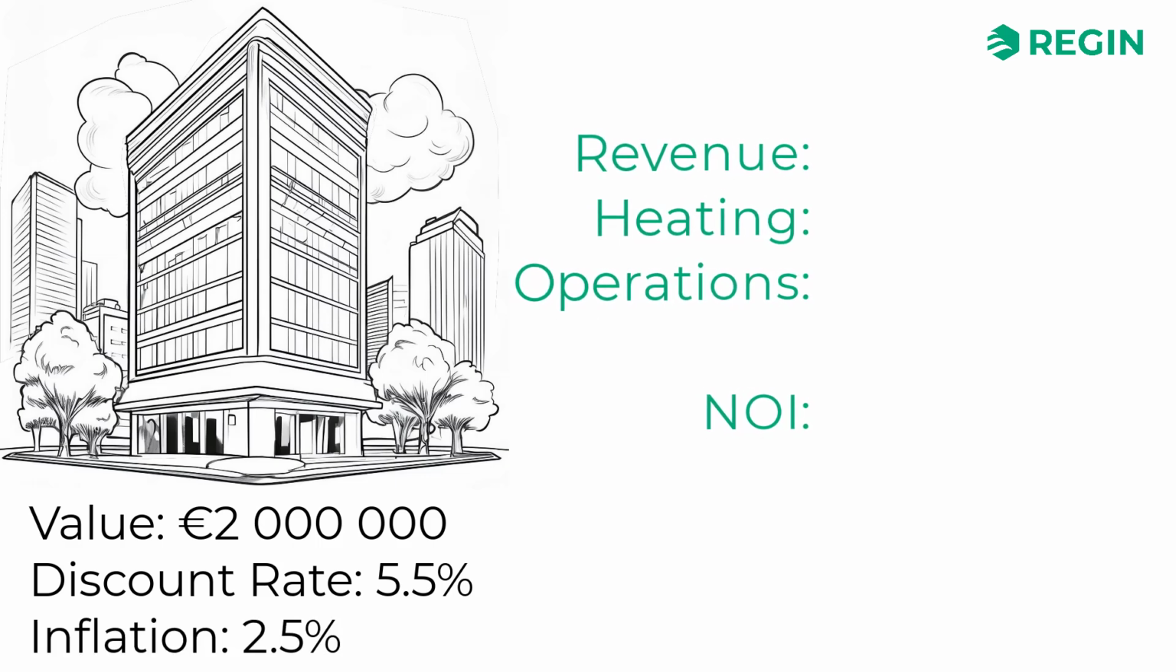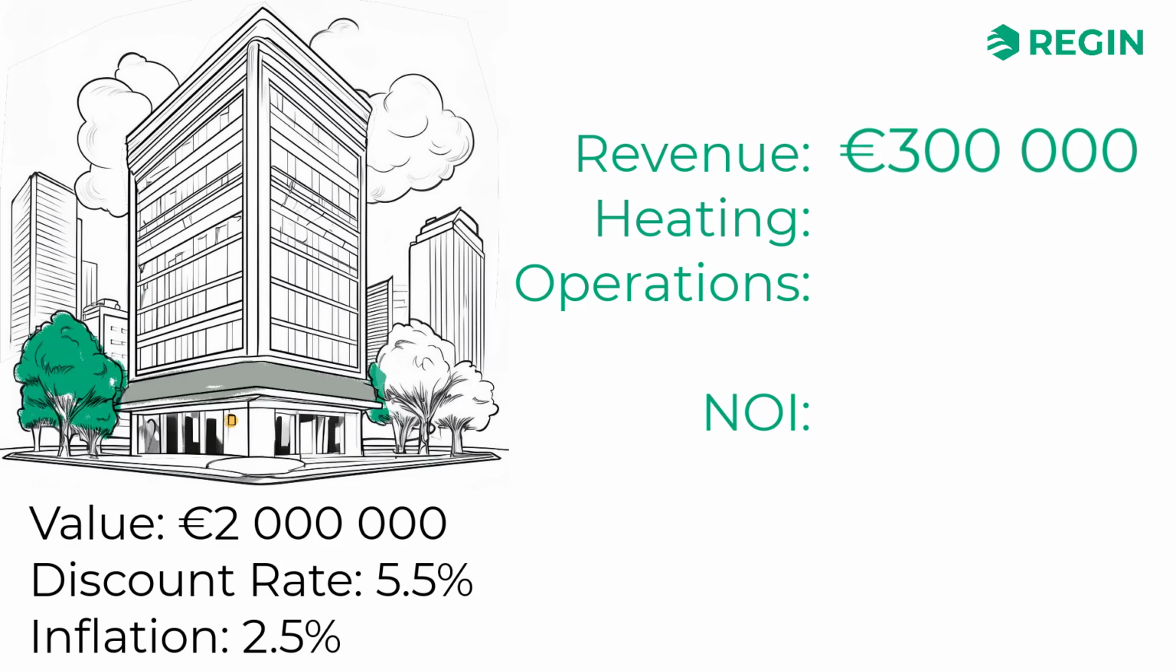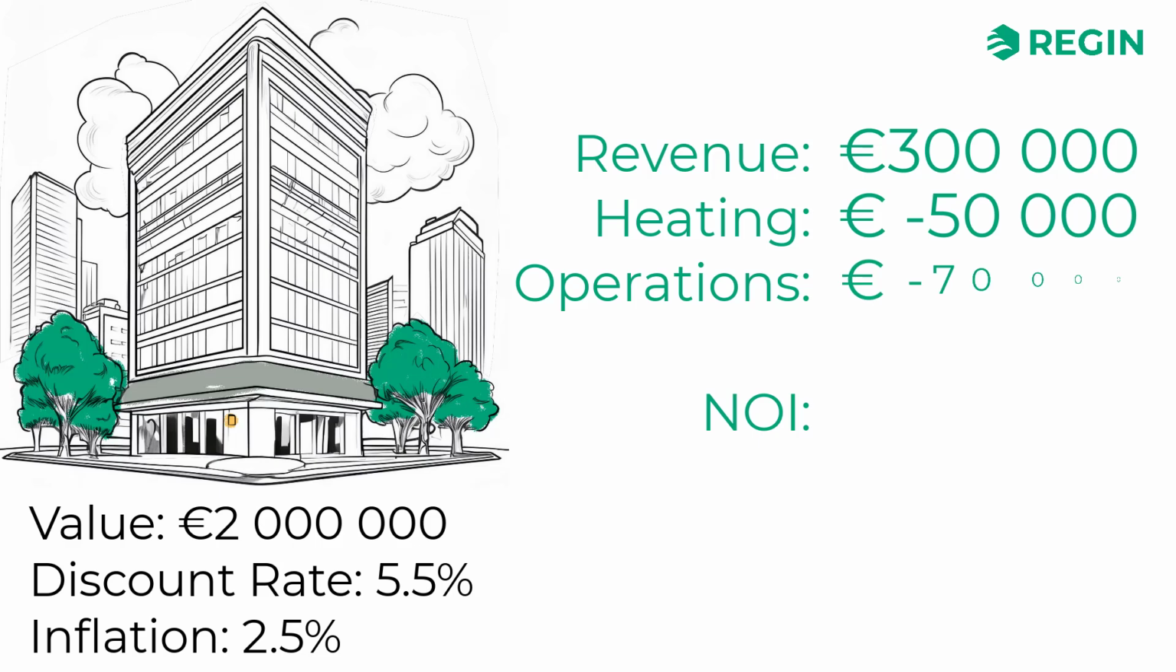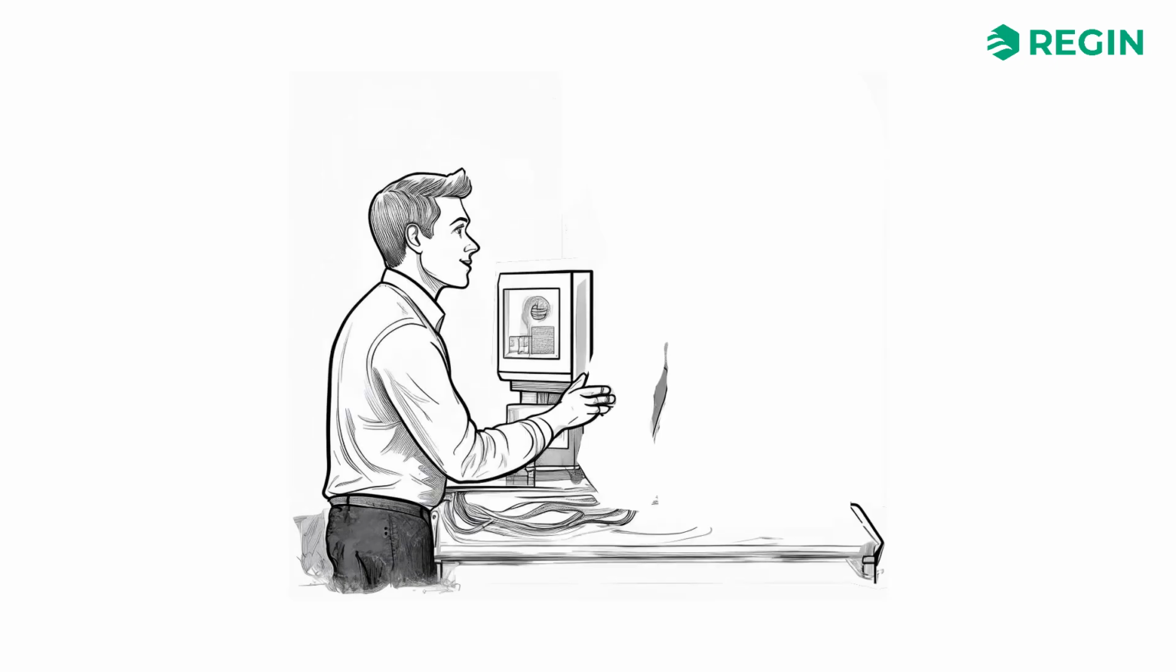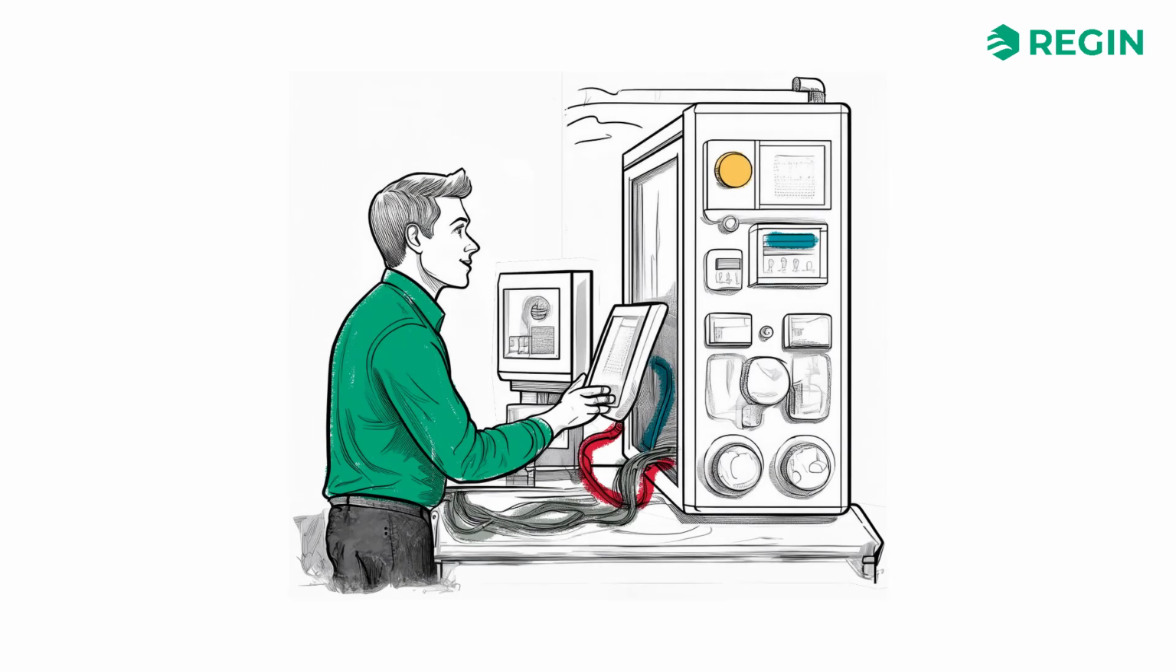The property has annual rental income of 300,000 euros, with heating costs of 50,000 euros and other operating costs of 70,000 euros. This results in a net operating income of 180,000 euros. The property owner decides to invest in a modern control system from Regin, which makes it possible to fine-tune the operation of the building based on current activities.